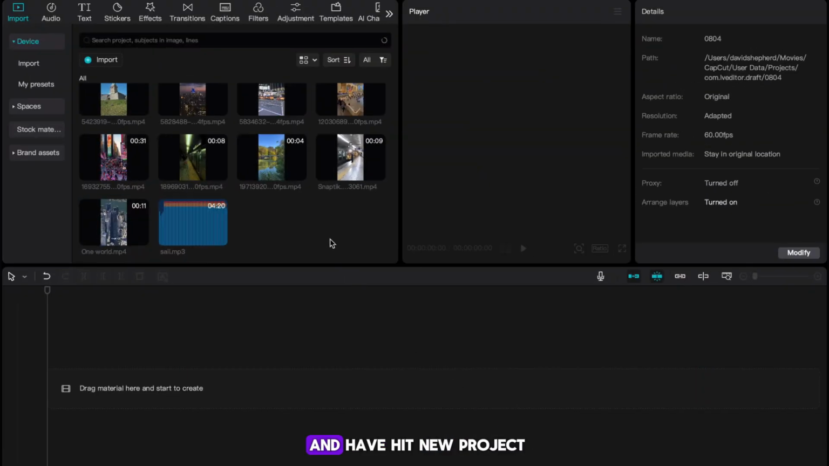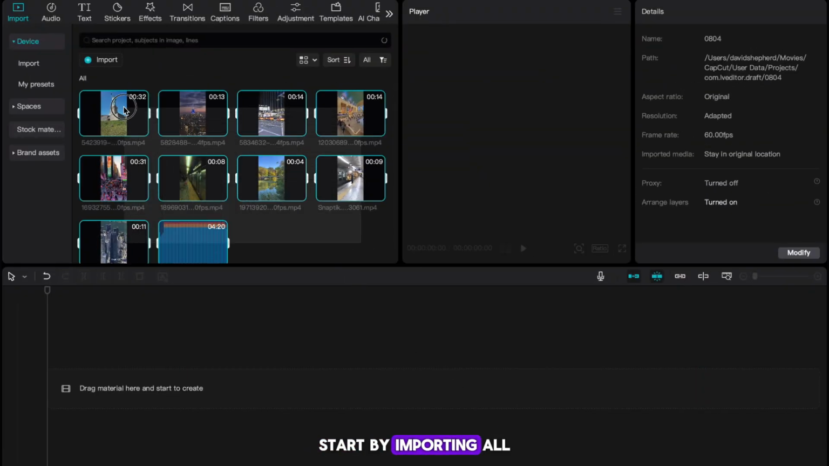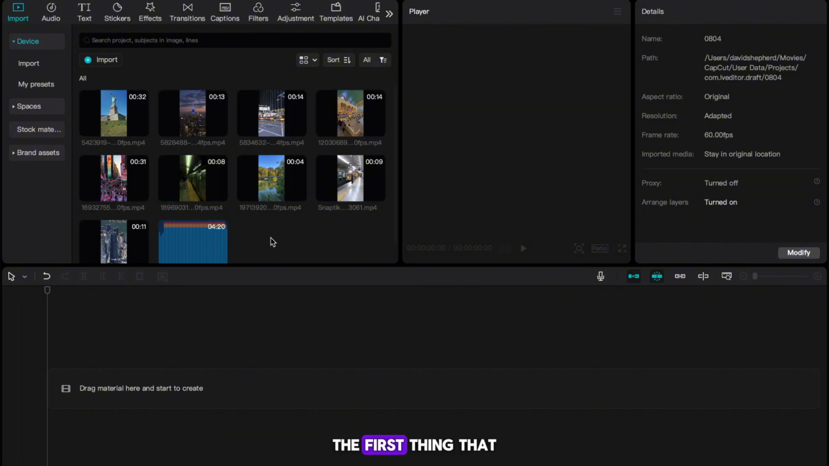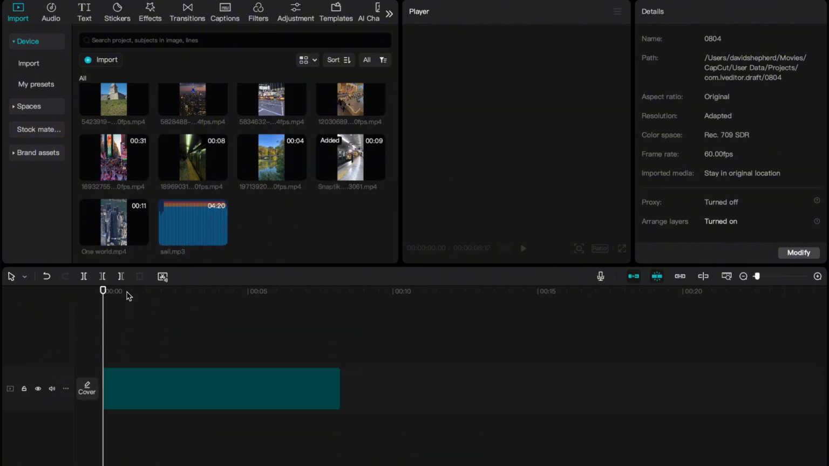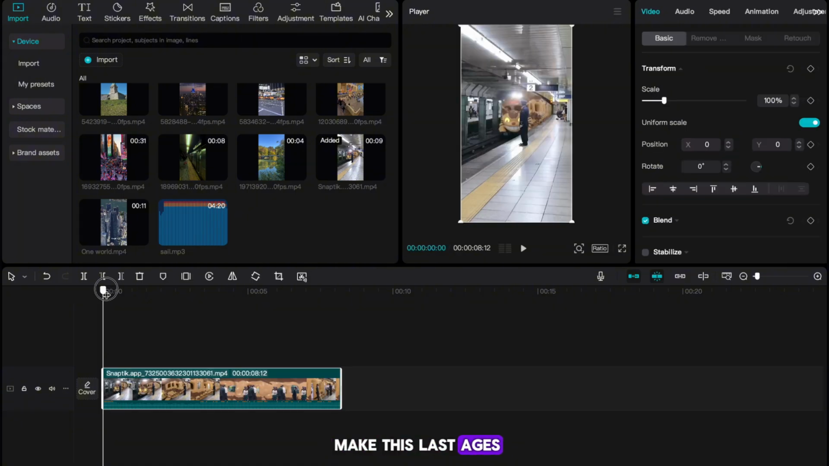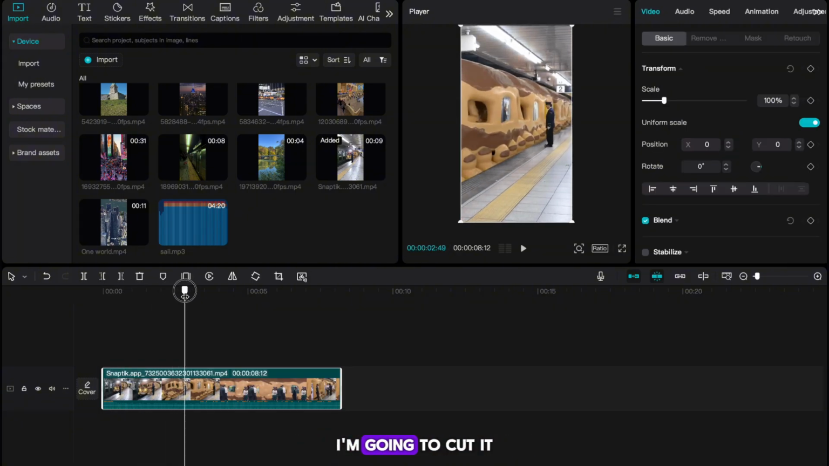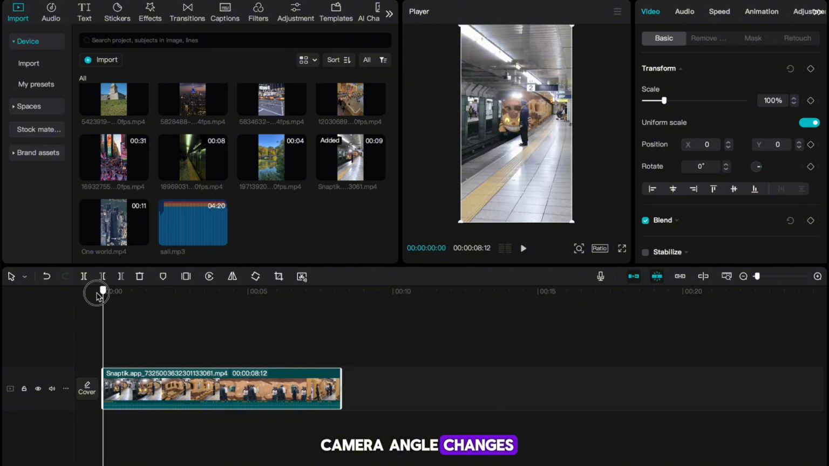Once you're on CapCut and have hit New Project, start by importing all your materials. The first thing that I'll add is the scroll stopper, so drag it into your timeline. Now we don't want to make this last ages as it'll lower retention, so I'm going to cut it as soon as this camera angle changes.